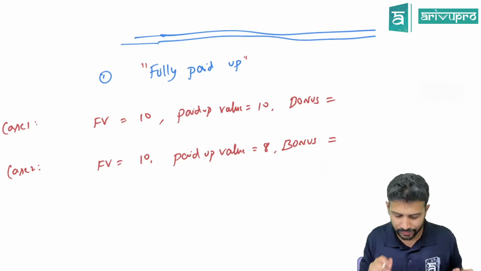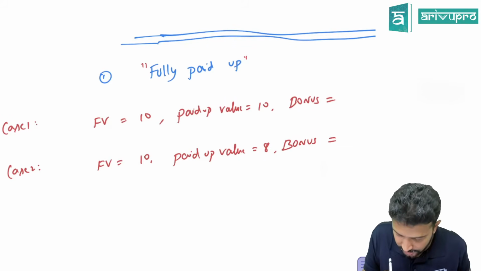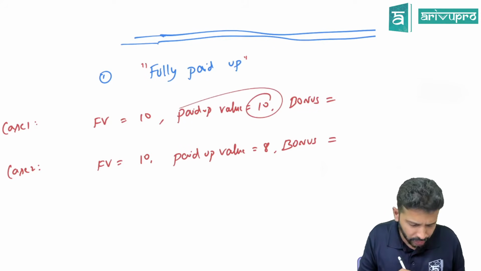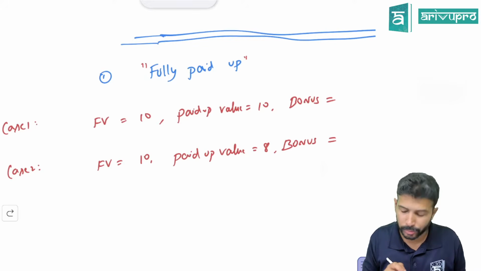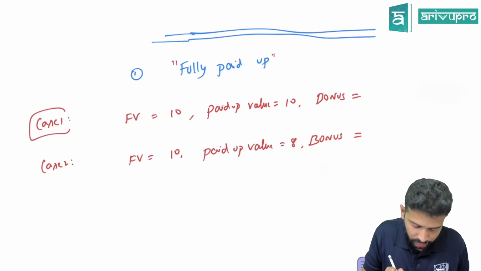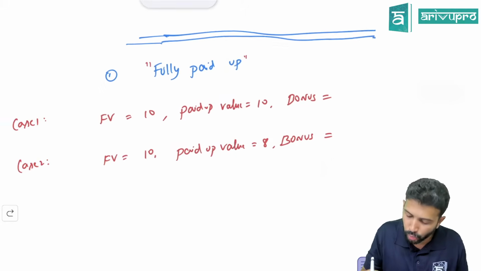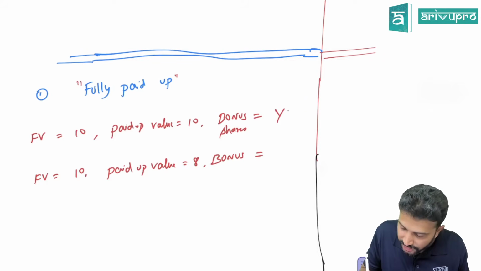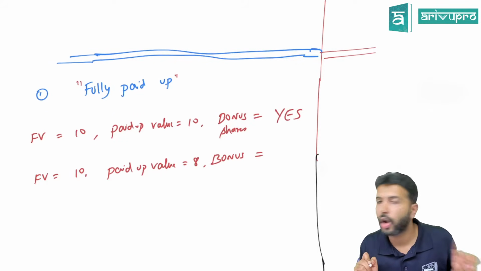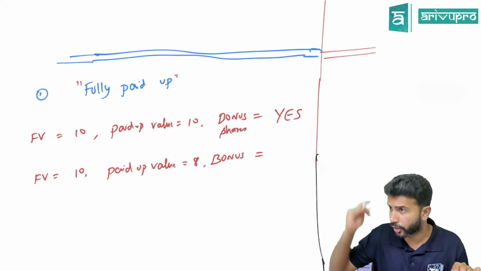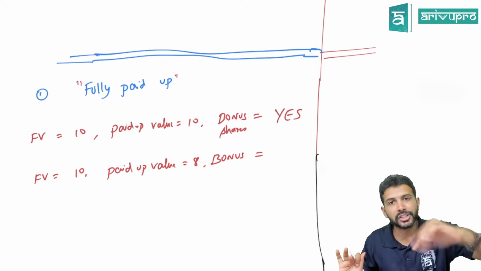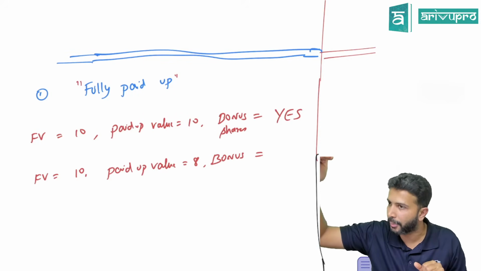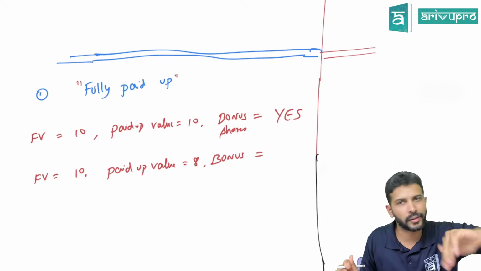I've given 2 cases. First case: face value of existing shares is 10 rupees, paid up value of those shares is also 10 rupees. In the first case, can the company issue bonus shares? Yes, because the shares are fully paid up. Fully paid up means it should have reached the face value mark. If the face value is 10, it should have reached the 10 mark. If face value is 100, it should have reached the 100 mark.